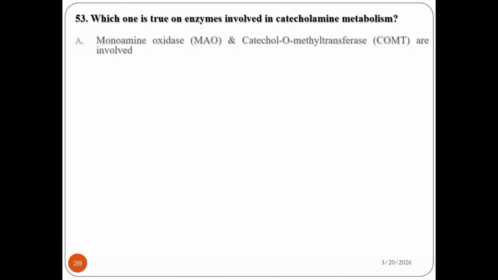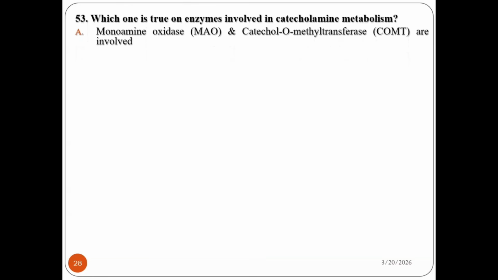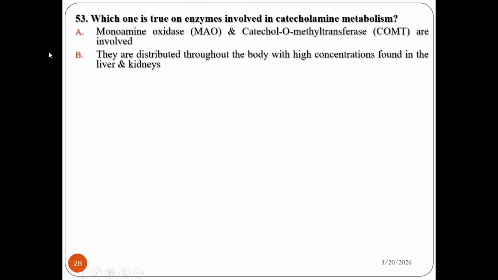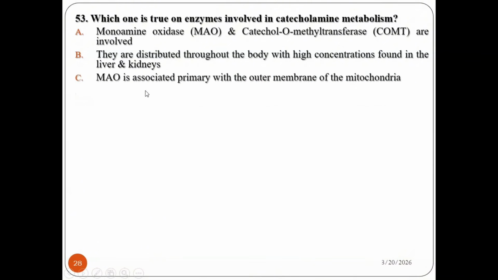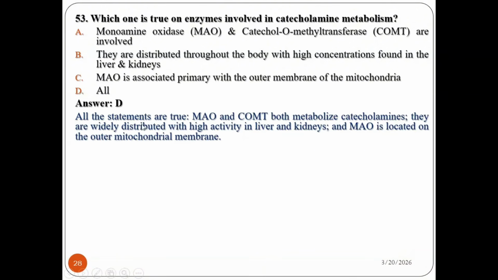Question number 53. Which one is true on enzymes involved in catecholamine metabolism? A. Monoamine oxidase, MAO, and catechol-O-methyltransferase are involved. They are distributed throughout the body with high concentration found in the liver and the kidney. MAO is associated primarily with the outer membrane of mitochondria. All. Definitely the answer is all, because all statements are true.